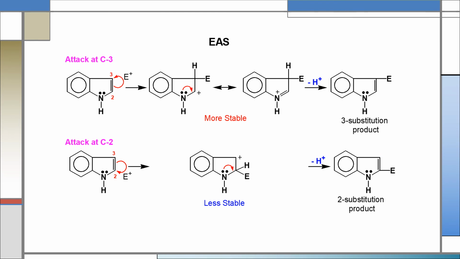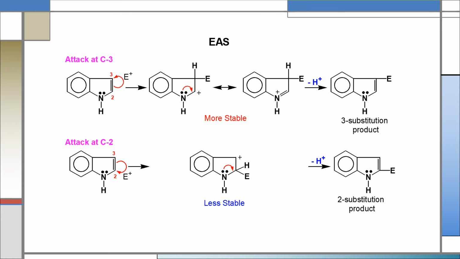Now about the chemical properties of indole. As indole is an aromatic compound, like other aromatic compounds, indole also undergoes electrophilic aromatic substitution reaction.